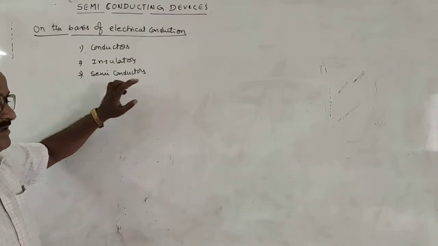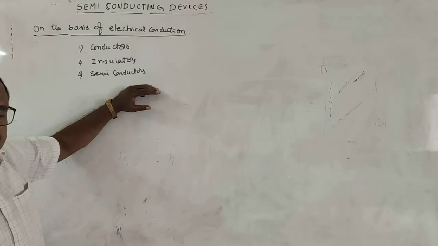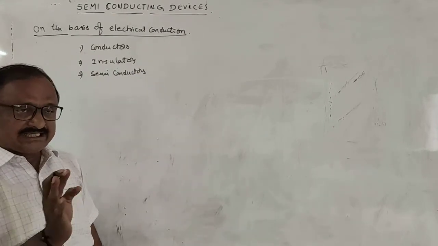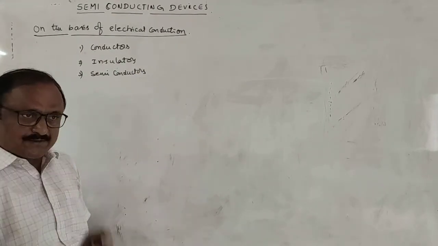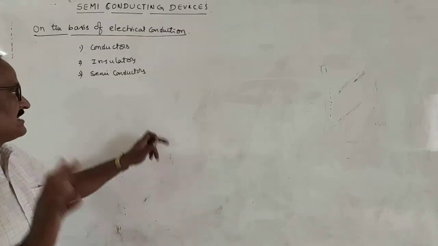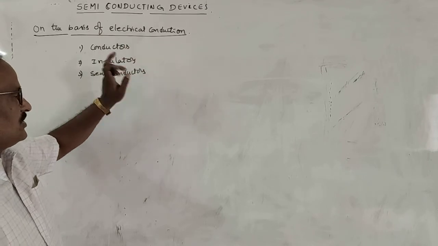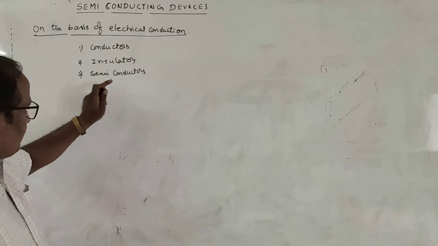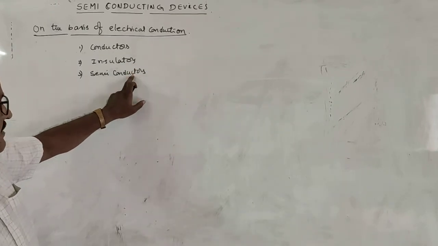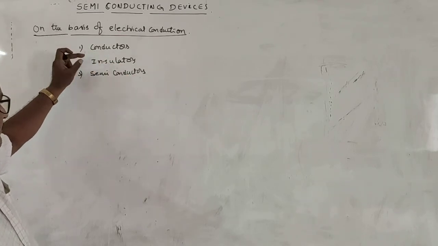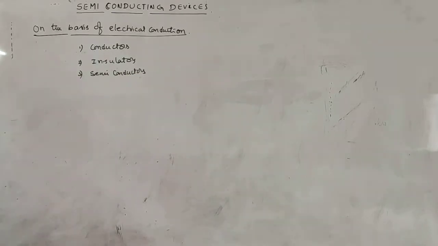This semiconductor can allow the electric current freely at some times and stop the electric conduction at other times. That means it behaves like conductors and also insulators. So the properties of semiconductors will be sometimes similar to conductors and at other times similar to insulators. So these are the types of materials.